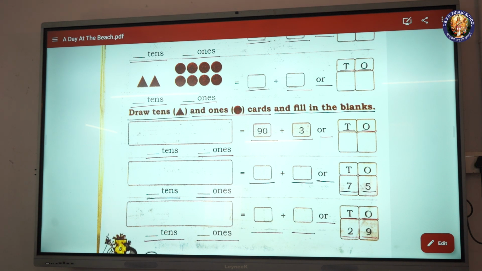Blank tens, blank ones is equal to 90 plus 3 or blank. Blank tens, blank ones is equal to blank plus blank or 75. Blank tens, blank ones is equal to blank plus blank or 29.